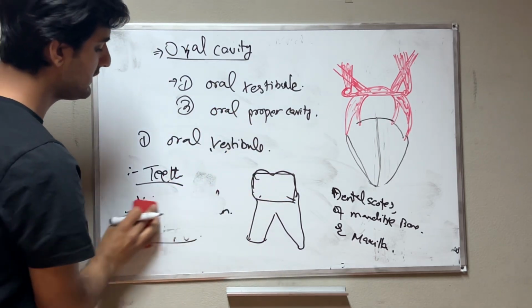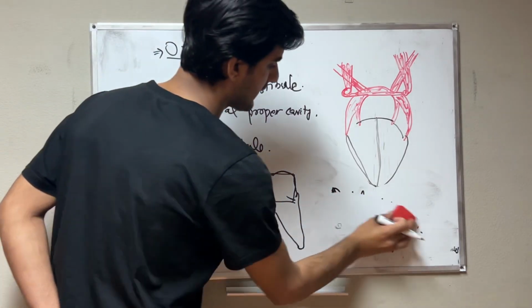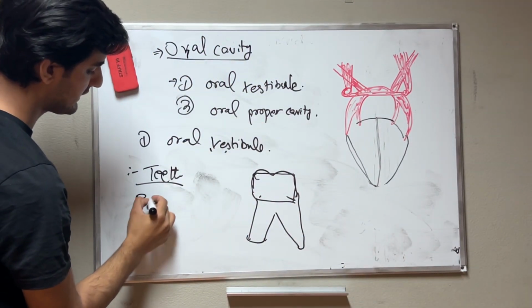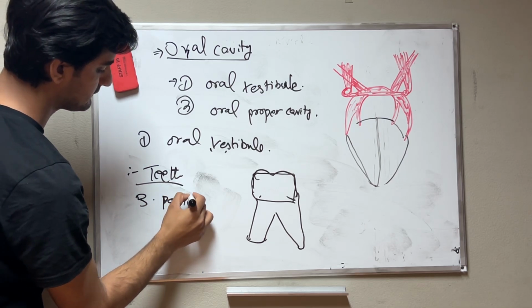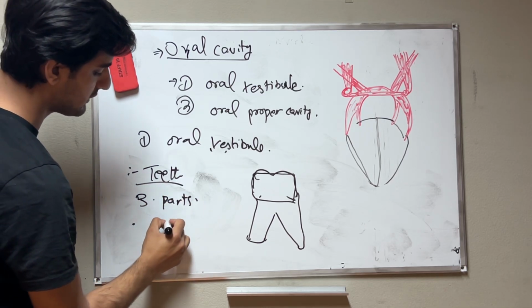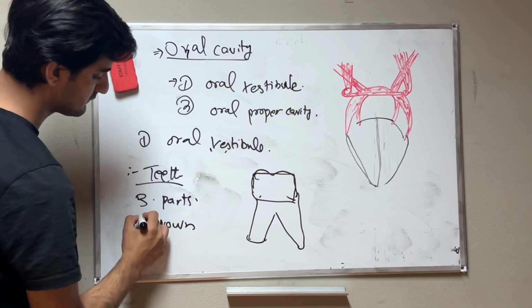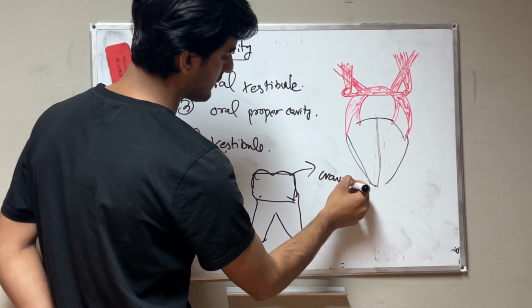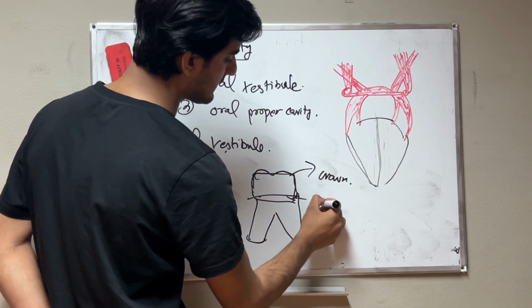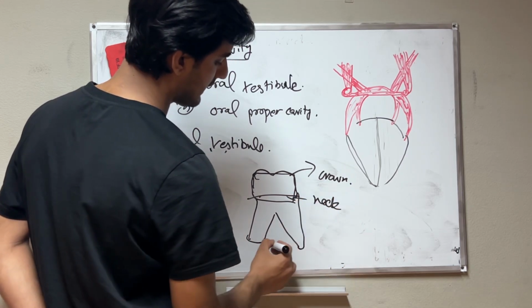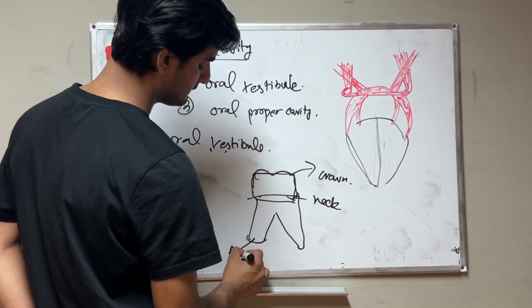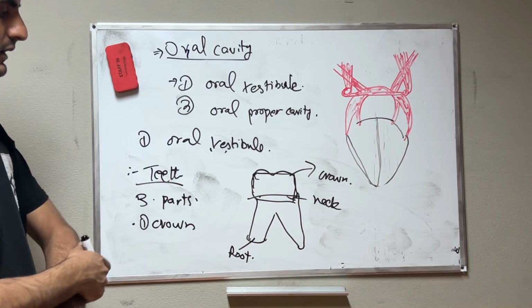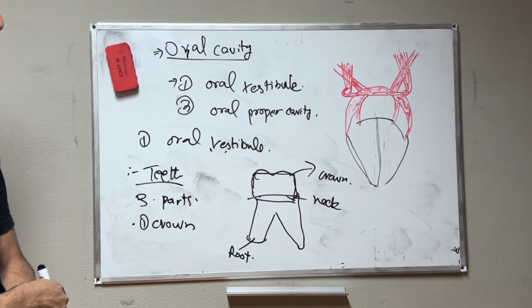Now we will talk about the parts of teeth. We have three parts of teeth. First we have the crown. This is the crown. Then in this area we have the neck, and in this area we have the root. These are the three parts of the teeth.